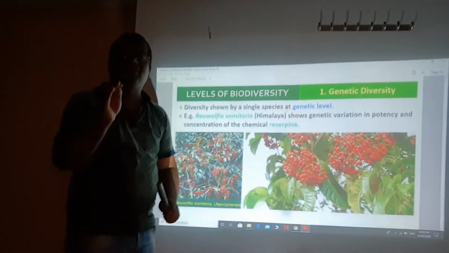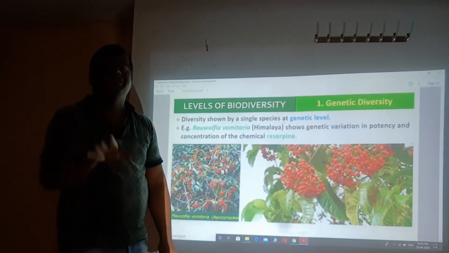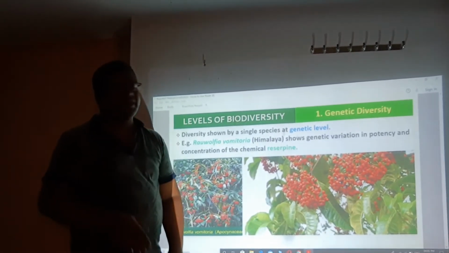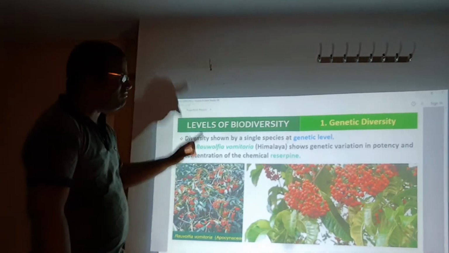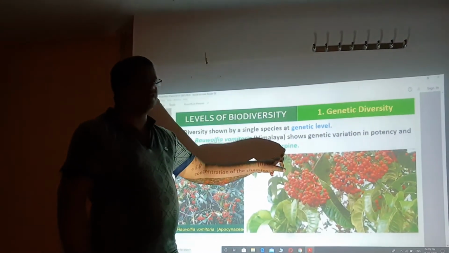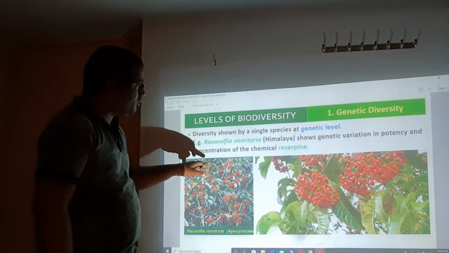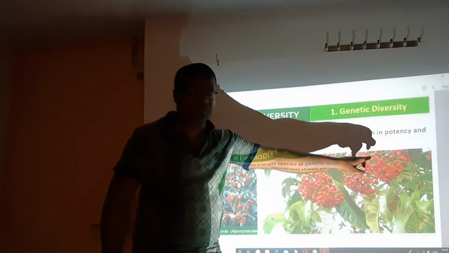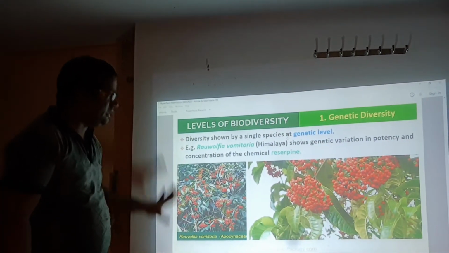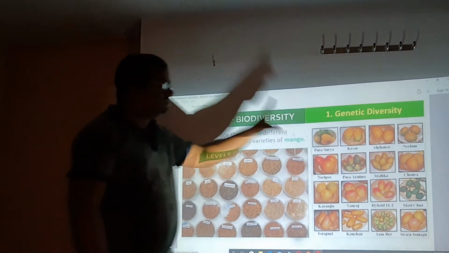This is the concentration and potency of this chemical of that plant; it depends on the genetic constitution of that plant. Hence, the diversity: you may find a variety of the reserpine plant based on what? The genetic constitution. Hence, it is the genetic diversity. One of the examples. Next slide. Now, same genetic diversity.